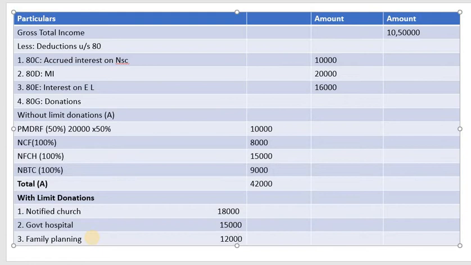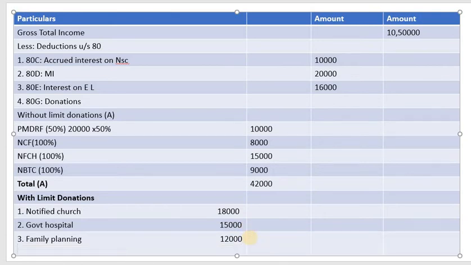So total donation eligible is how much? Okay, see, we'll write total. So total of B is 45,000.